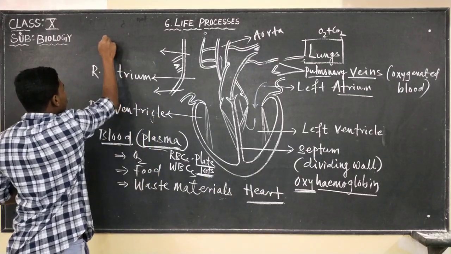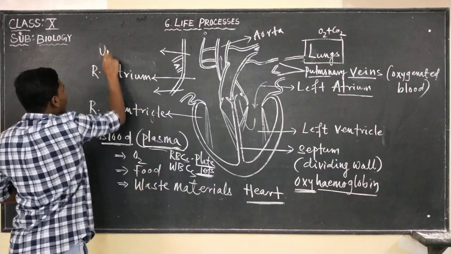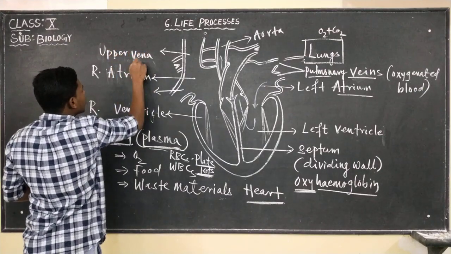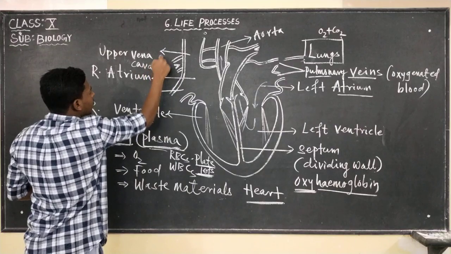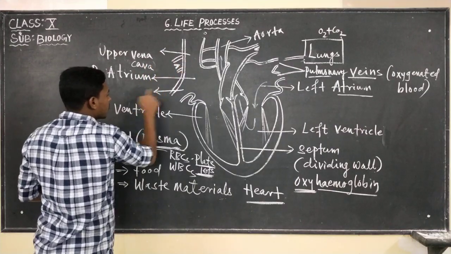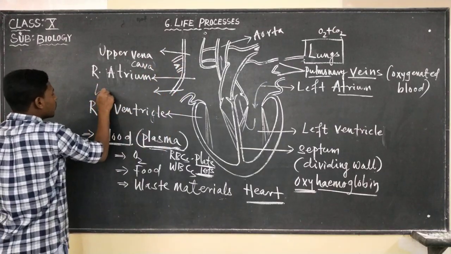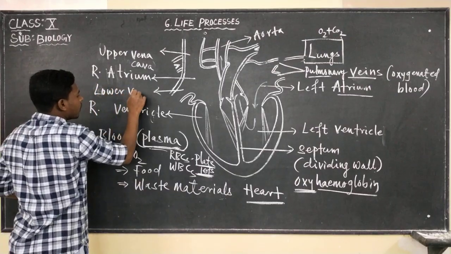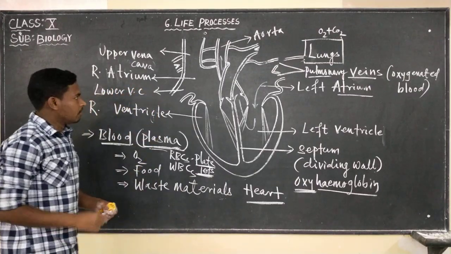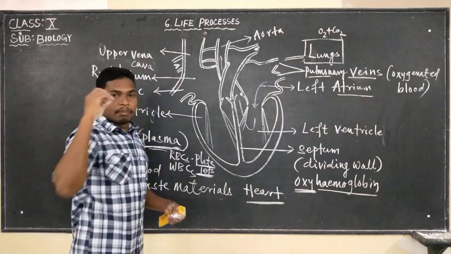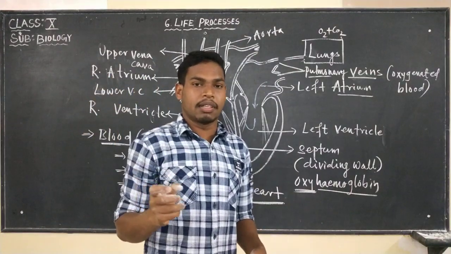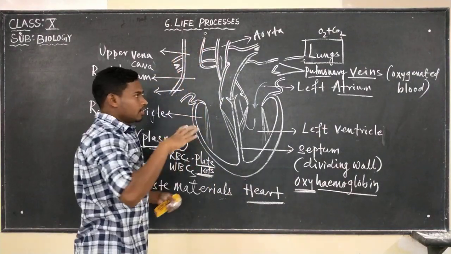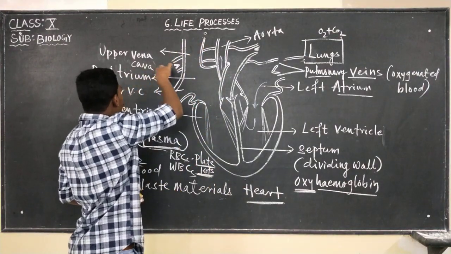So the blood which is carrying carbon dioxide is brought by these two vena cava.